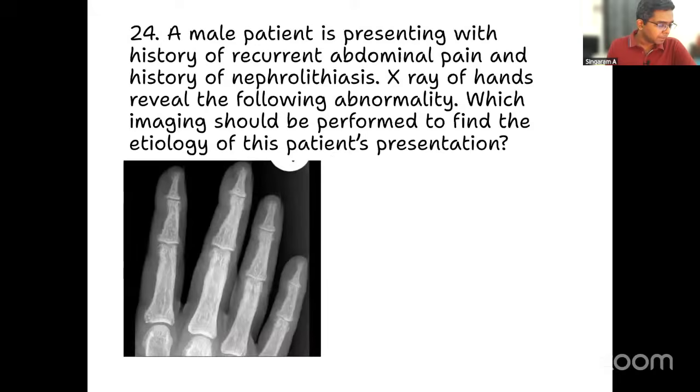A male patient is presenting with history of recurrent abdominal pain and history of nephrolithiasis. X-ray of the hands reveals the following abnormality. Which imaging should be performed to find the etiology of this patient's presentation? There are actually two things to be answered here. First, you have to tell me what the condition is, and then the imaging to find out the etiology of this particular condition.